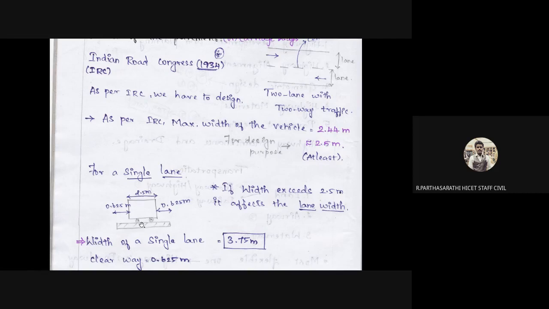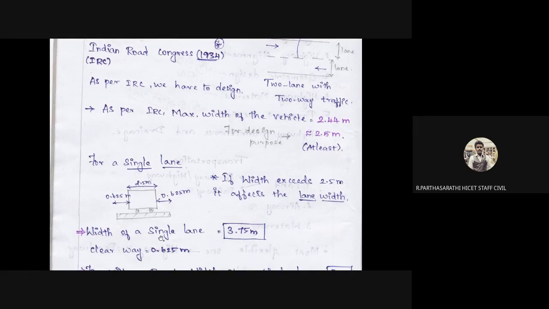Okay, the vehicle goes to the half top portion. So 2.5 is exactly the vehicle width, and 0.625, 0.625 is for offsetting, door open, lock, offset distance. So the minimum offset distance should be 0.625 meter. So totally the width of the road for a single lane is 3.75 meters, definitely we provide. Okay, so this is important.